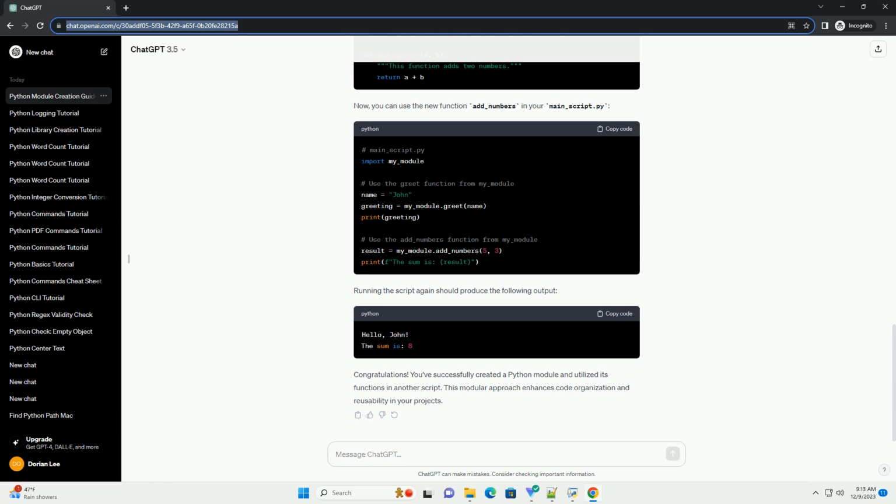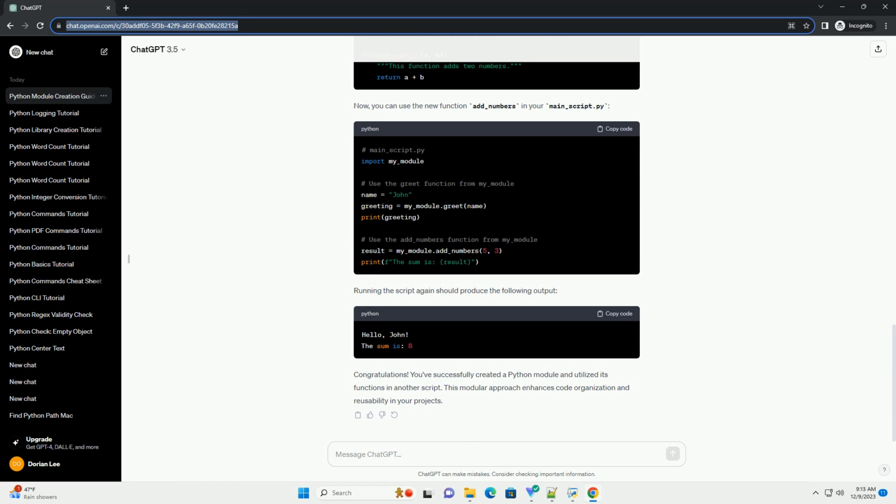To see the module in action, run the main_script.py script. Open a terminal and navigate to the directory containing both my_module.py and main_script.py. Then, run the following command. You should see the output. This demonstrates how you can create a module and use its functionality in other Python scripts.